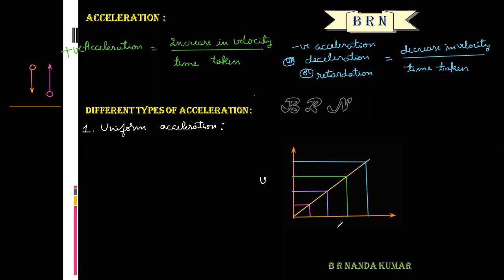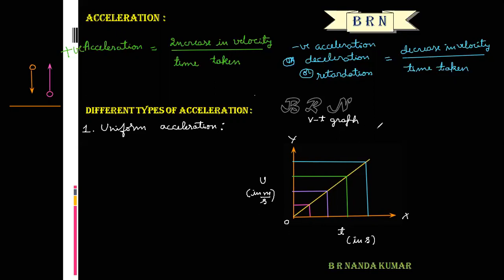That means the velocity is taken along the y-axis, and time is taken along the x-axis. So VT graph means a graph drawn by taking velocity along the y-axis and time along the x-axis. Velocity is measured in meter per second, and time is measured in seconds.